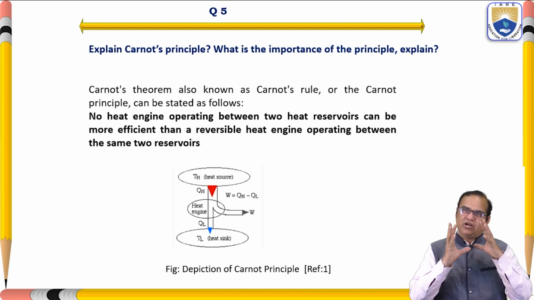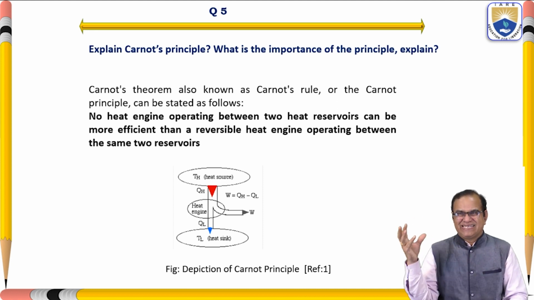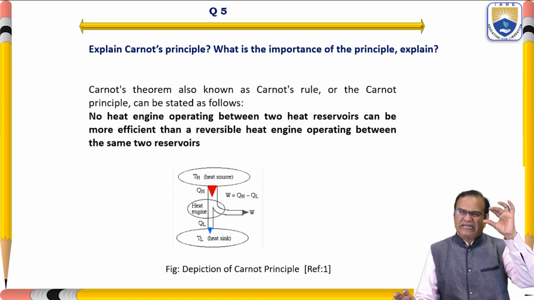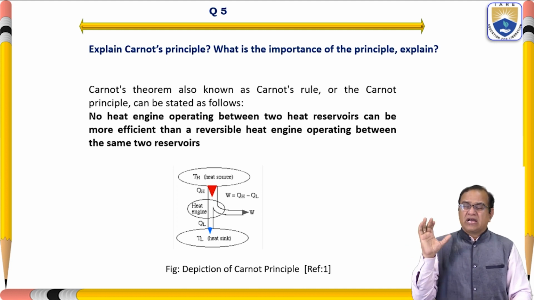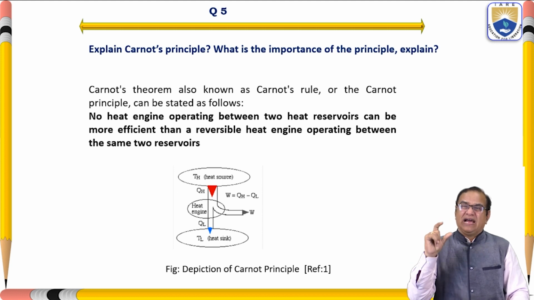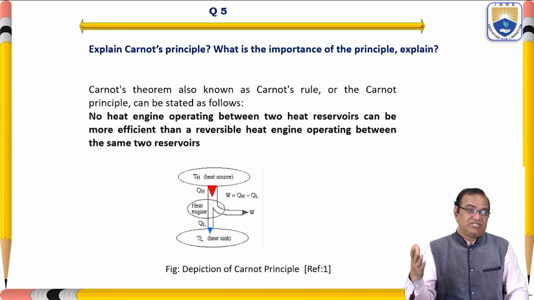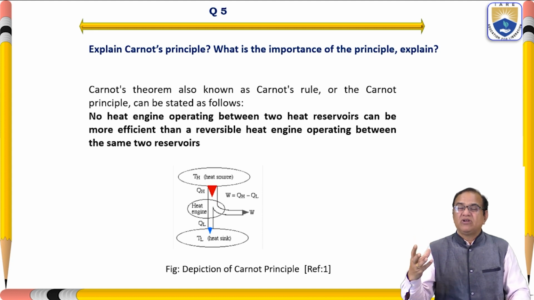So if you have two reservoirs, one the heat source and another the heat sink, and the temperatures TH and TL are fixed, then Carnot says that under the given conditions you cannot produce a more efficient engine than the reversible heat engine, meaning all the processes are reversible processes.